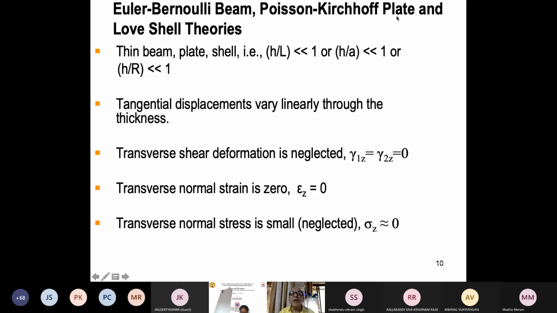Euler-Bernoulli, Poisson-Kirchhoff, and Love. Love is a single name, you know, A. E. H. Love. His full name is A. E. H. Love, 3 initials. British man, he's from England. And there is also a book by Love. So shell theory, he developed the basic equations of shell, behavior of shells.